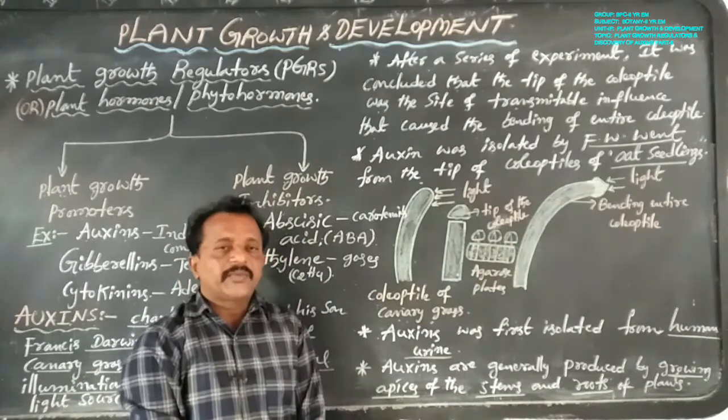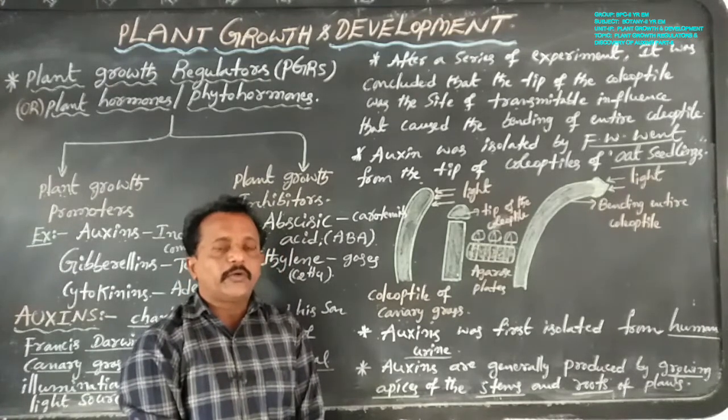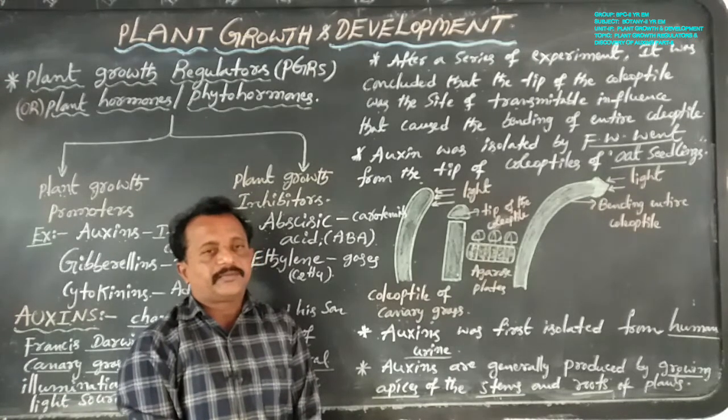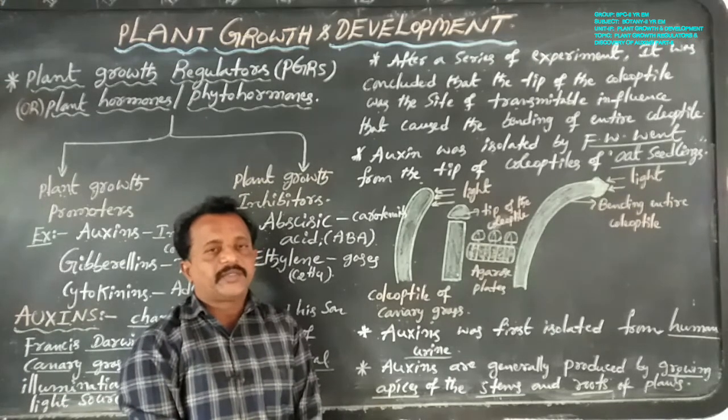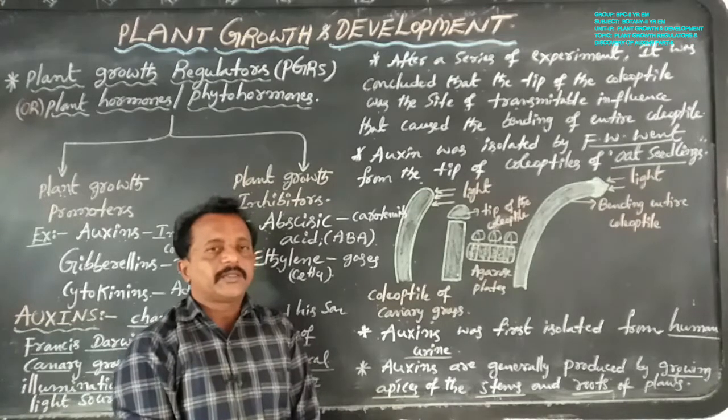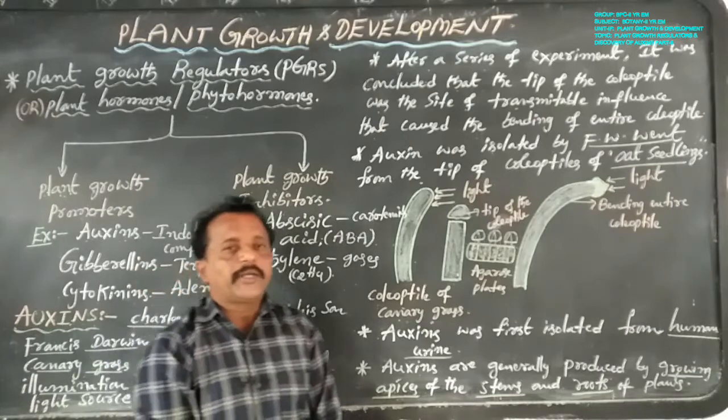Charles Darwin and Francis Darwin first observed the coleoptile of canary grass, then after some time exposed the coleoptile.